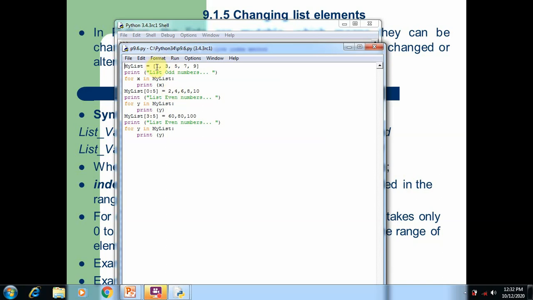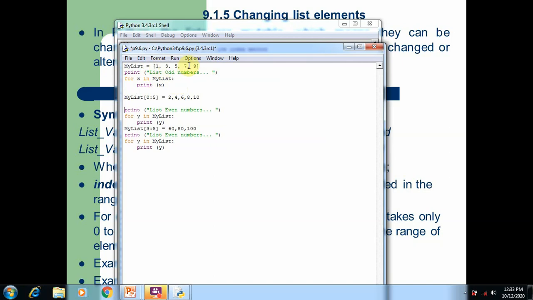So in this list you can see all the elements are odd numbers. That's why we print list odd numbers. So we print all the odd numbers. After that we change the odd numbers into even and we print the even numbers. So in the first section we try to print as it is the values in the list.